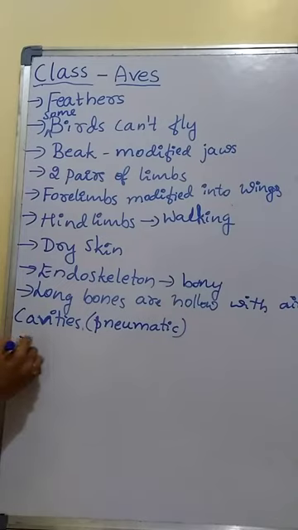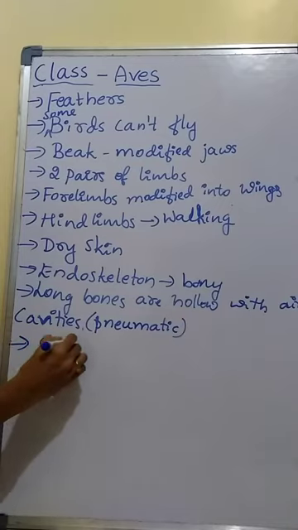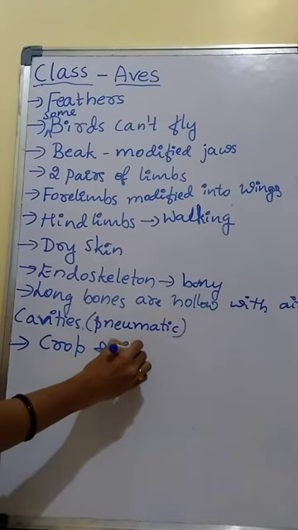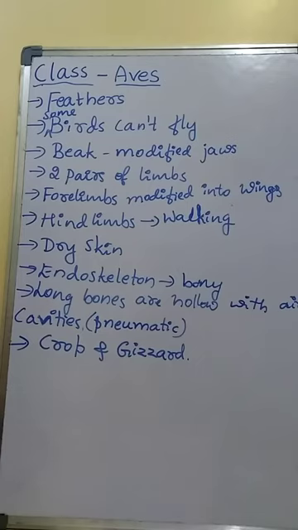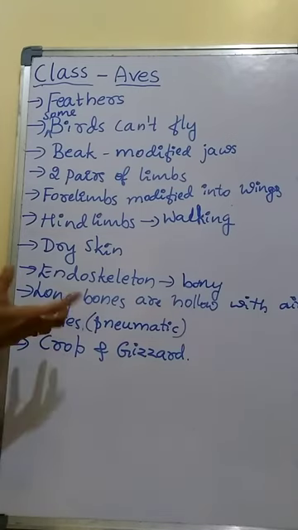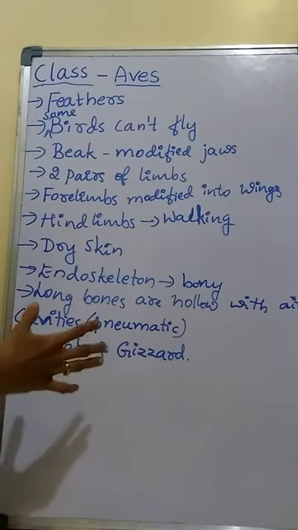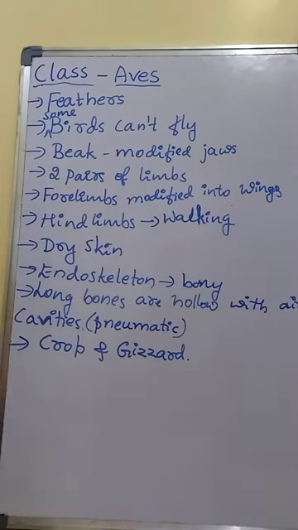Then in case of birds, the digestive system has two additional chambers called crop and gizzard. Crop is meant for the storage of food. Crop is a sac-like structure that helps in storage of food, whereas gizzard helps in grinding of food.